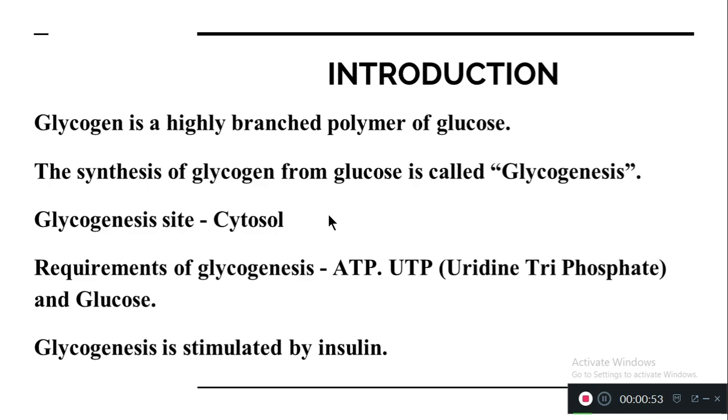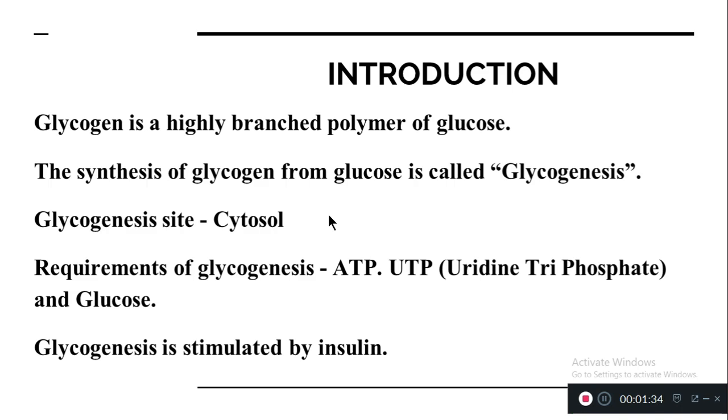These things are called primer. A primer is a substance which is first needed for the production of some new substance. So basically glycogen is produced from glucose. Glycogenesis is stimulated by the presence of the hormone called insulin. In the biochemistry paper, glycogenesis is also a repeated question. In the carbohydrate unit, either we can expect the TCA cycle or glycolysis, otherwise we can expect glycogenesis.